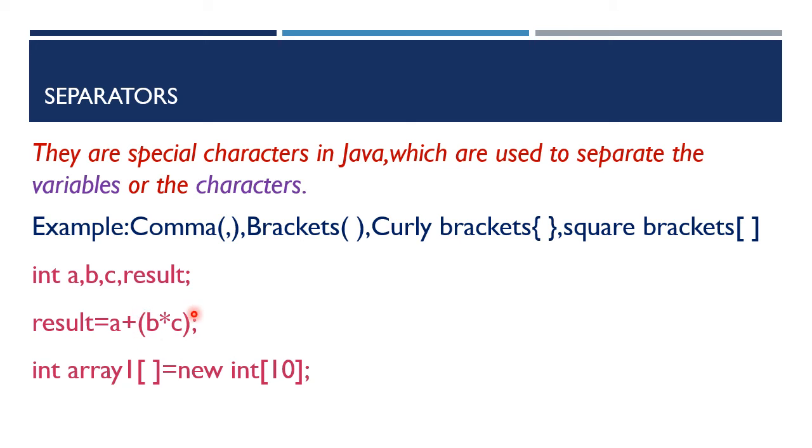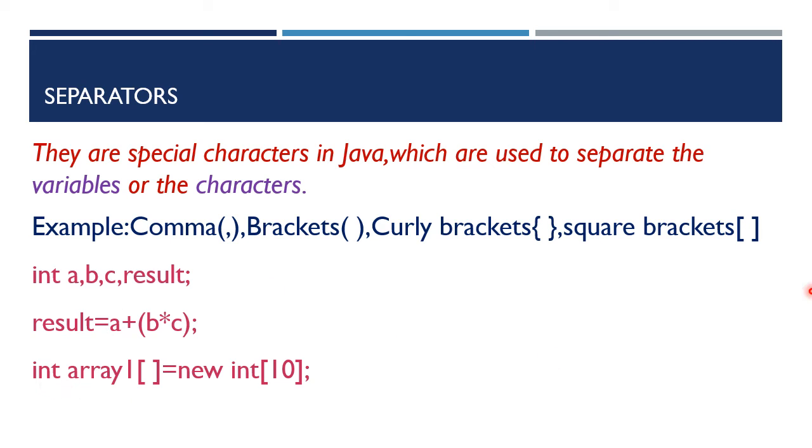Here we are using brackets, round brackets. So brackets are used to enclose any arithmetical or relational expressions. Here we are enclosing b * c in round brackets. We can use any arithmetical expressions inside this bracket or any relational expressions. Relational expressions means using the relational operators, like b greater than c, b less than or equal to c, a greater than b, those kinds of expressions are called relational expressions.